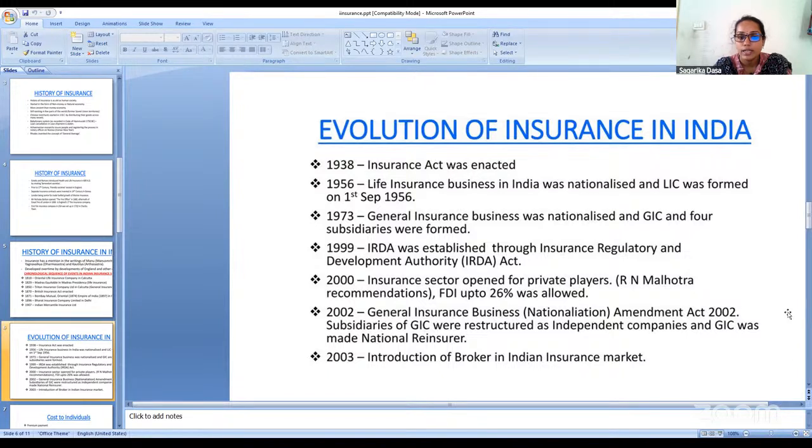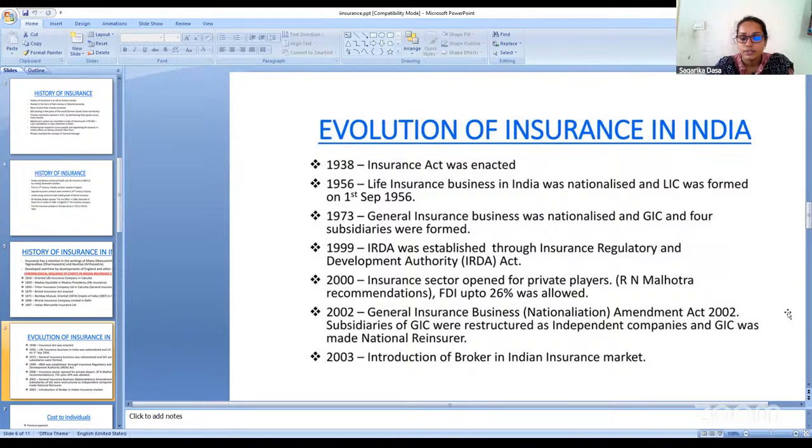Till 1999, that is till the establishment of IRDA, only government organizations provided insurance products to the policy holders. But after IRDA came into existence, because of LPG, liberalization, globalization and privatization, even the insurance sector has been privatized. It has been opened for private players, according to the R.N.